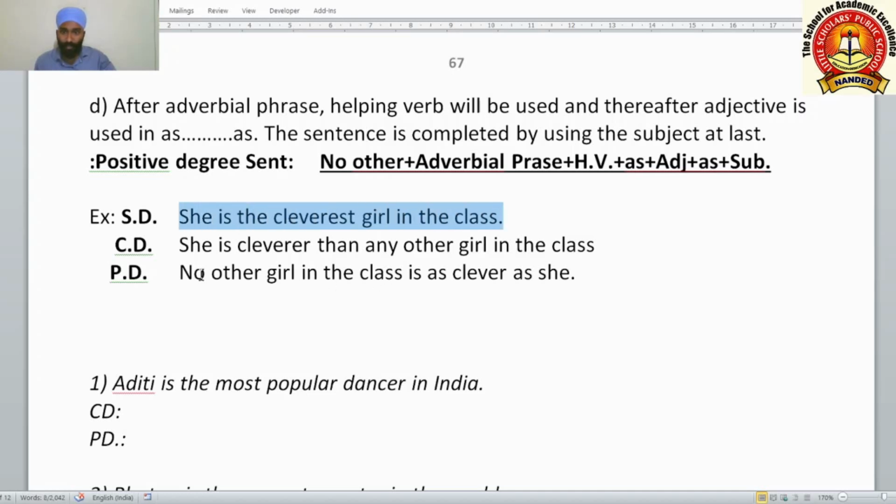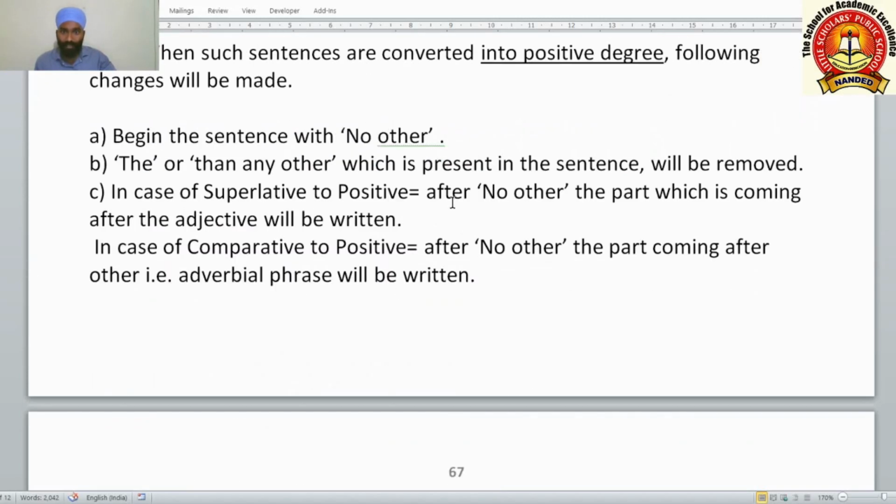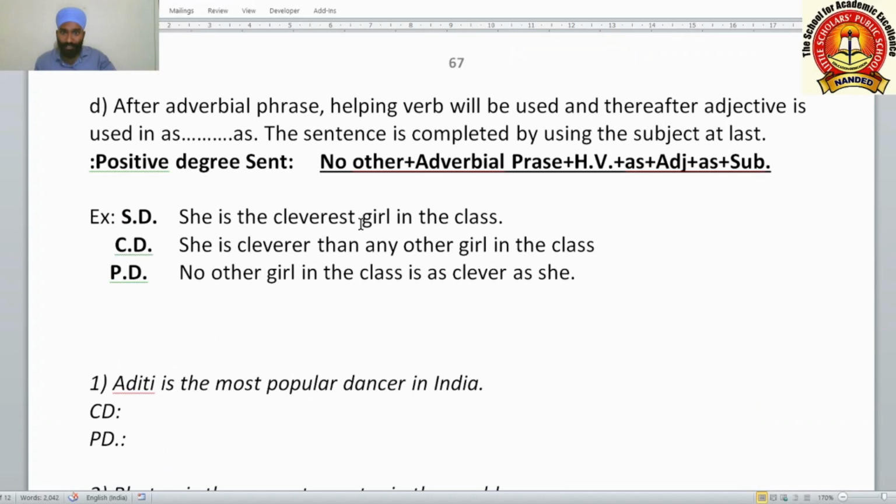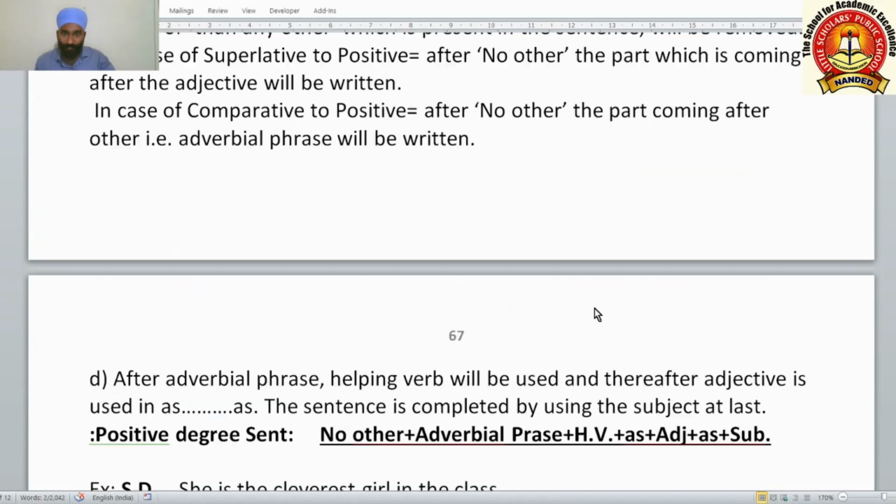When we convert superlative to positive, after no other, we write this part: no other girl in the class. So after no other, the part which is coming after the adjective will be written. Here, which part is coming after the adjective? This is the adjective, girl in the class. So the same thing is coming after no other: girl in the class. Okay.